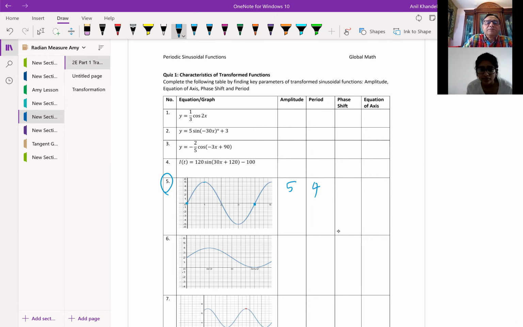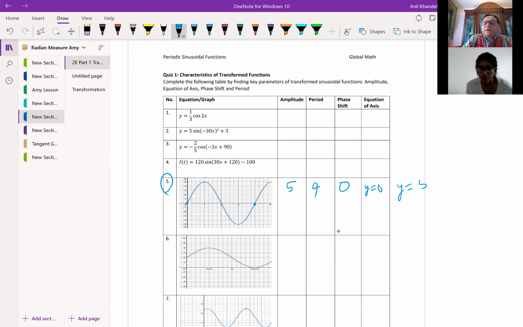What is the phase shift? 0, as it's a cosine function. So what is the equation of the axis? 0, right? The axis is also y equals 0, because there's no up and down. Do you see? So what will be the equation for the sine graph?